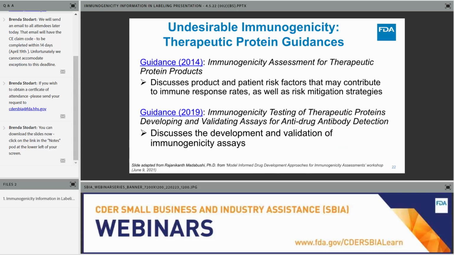So FDA has published several guidances to assist sponsors in assessing immunogenicity. Listed on this slide are two foundational guidances highlighting the agency's current thinking on immunogenicity assessment and assay development and validation. The first guidance discusses product and patient risk factors that may contribute to immune response rates, as well as risk mitigation strategies. The second provides considerations for development and validation of immunogenicity assays for the detection of antidrug antibodies.